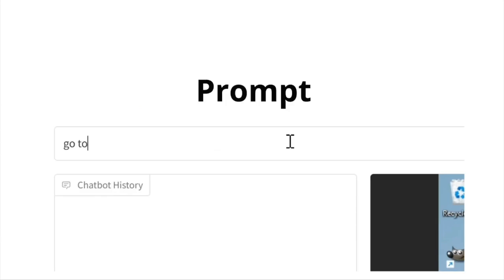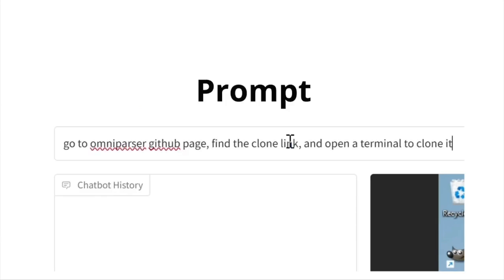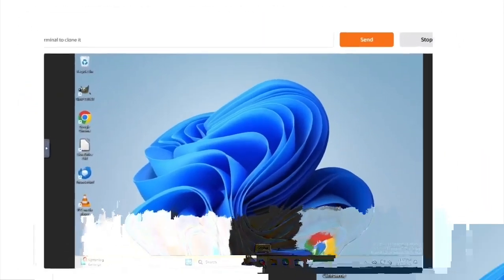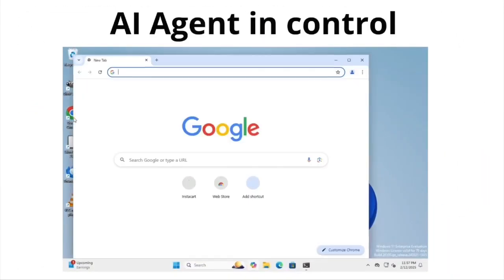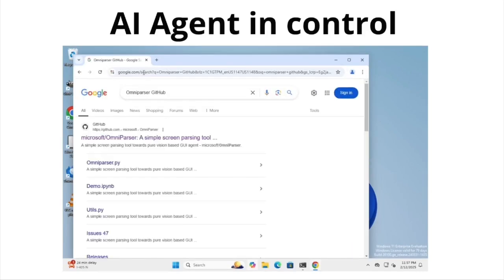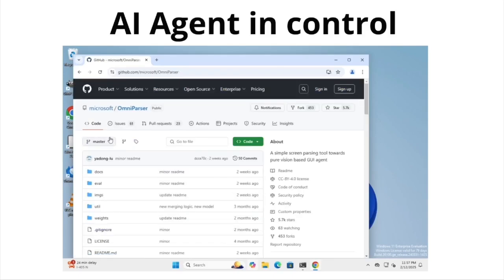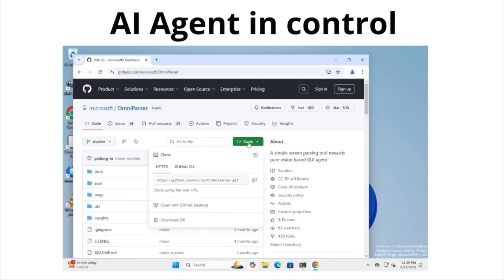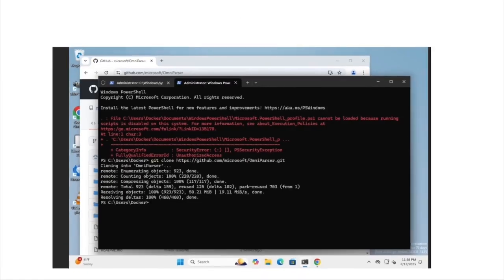So if we just say "clone the Git repo", it will methodically find the browser, go to the URL and start looking for the button which says clone the GitHub repository. And once it finds the button which allows it to clone the GitHub repository, then it will copy that text and place it in the terminal, and the terminal will just clone the GitHub repo.